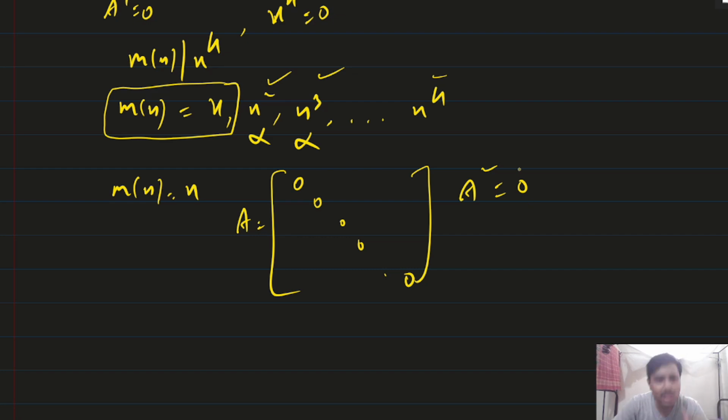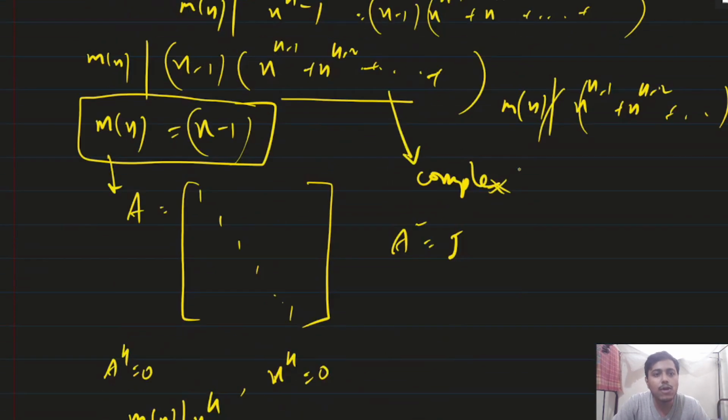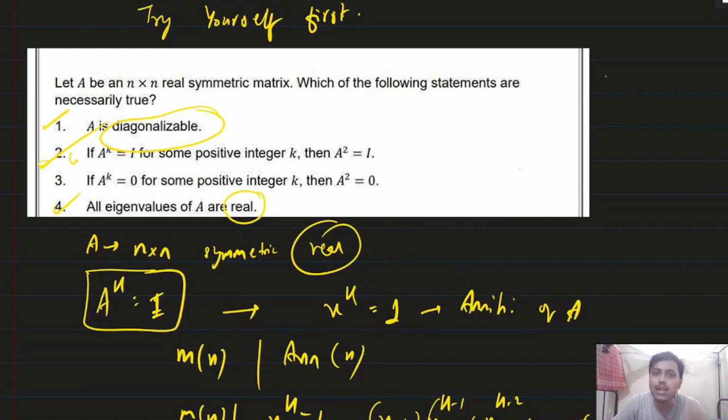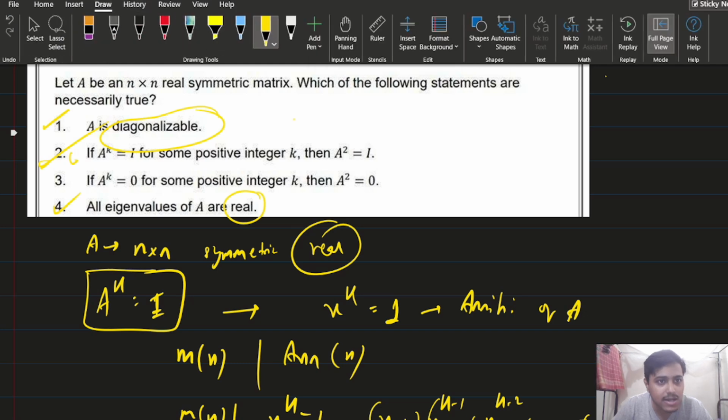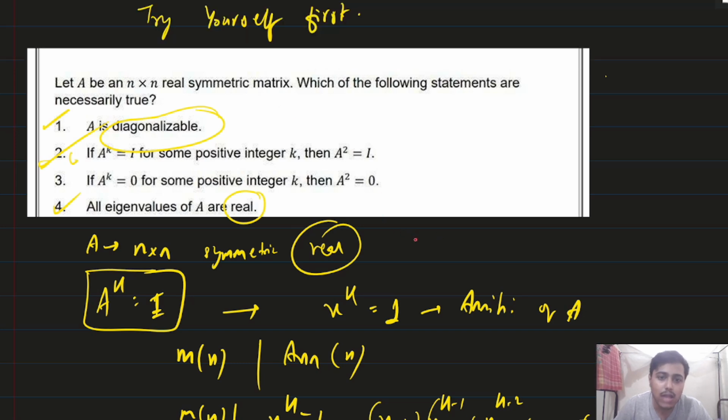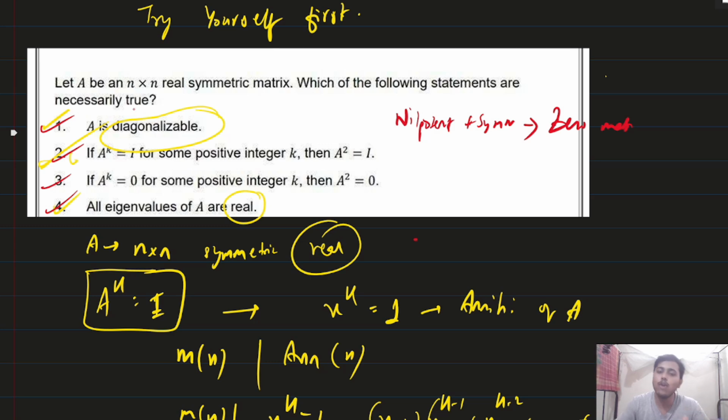And you can also think of this question like this: A to the power k equal to 0 given means that the matrix is nilpotent. And if the matrix is nilpotent plus symmetric, then it will always come out to be the 0 matrix. If the matrix is nilpotent plus symmetric, the only possibility is the 0 matrix. And I have also proven it here. This way you can think about all the options. So all 4 options are correct. I hope you have understood.